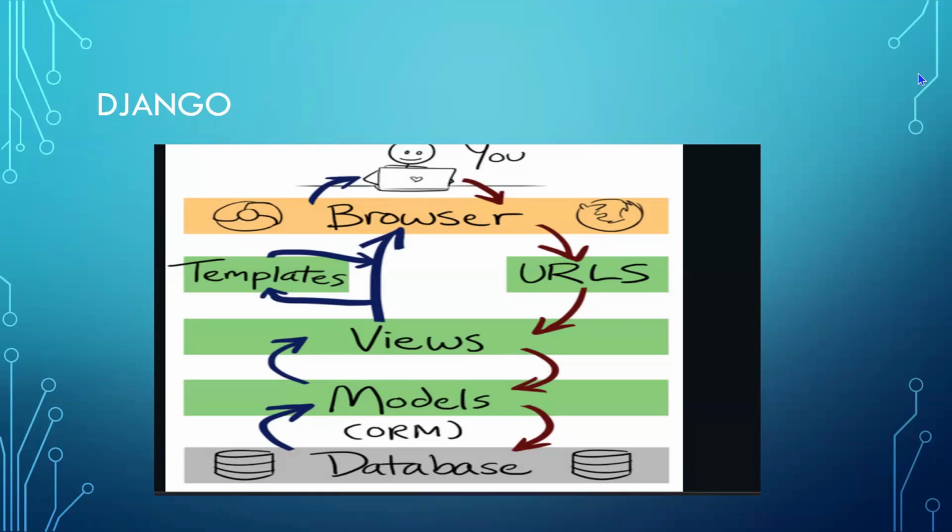If I want to update some information in my template, I have to enter the URL to update it. If I want to delete some data, I enter the URL so that I can delete the details from my template. Whatever operations I'm doing in the template are controlled by the views. Then it will be reflected in the database. This is the way the model view controller architecture of Django works.